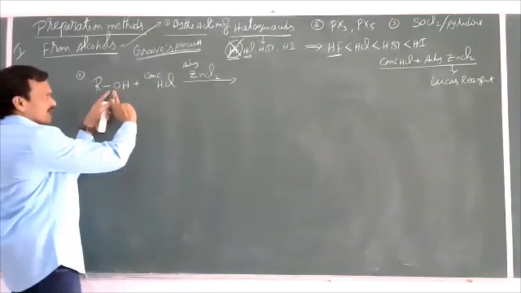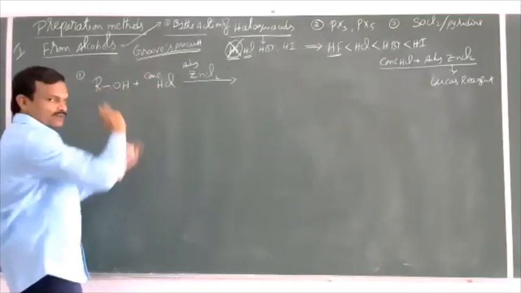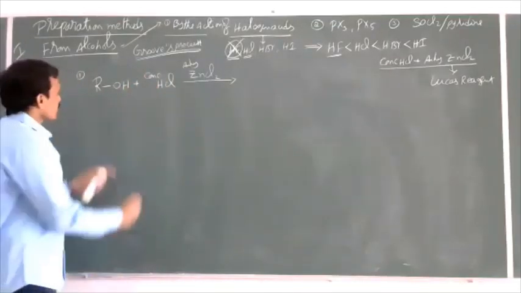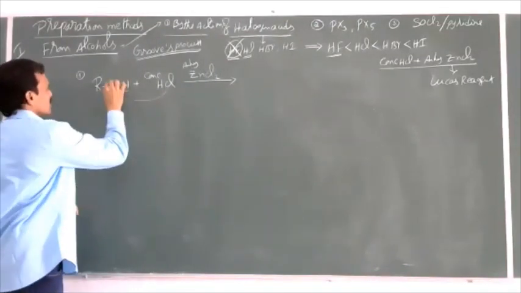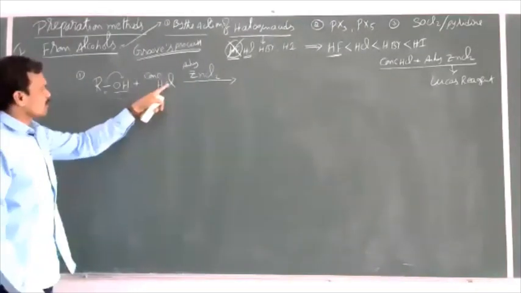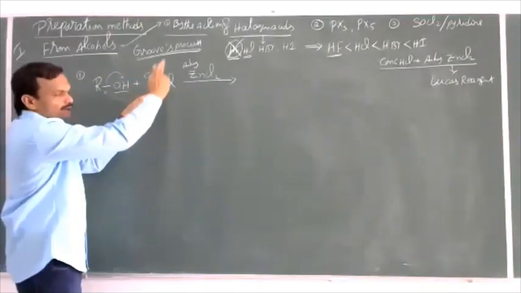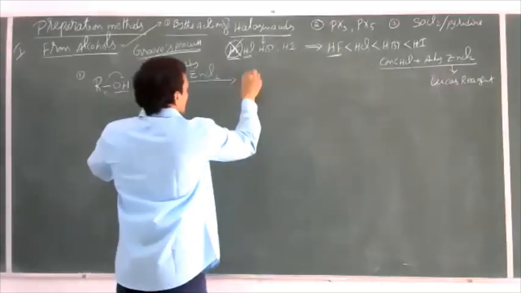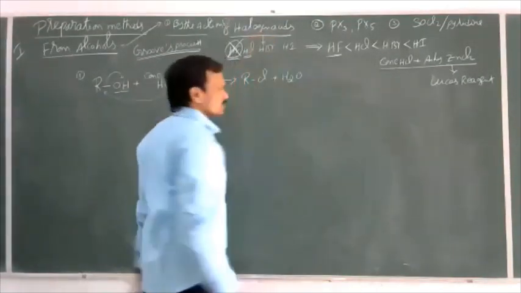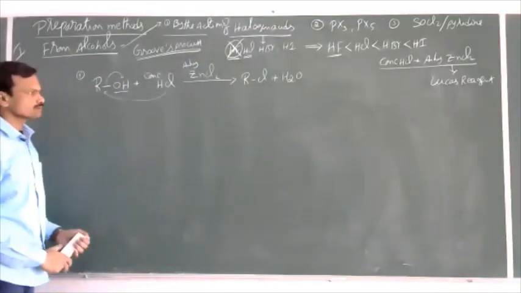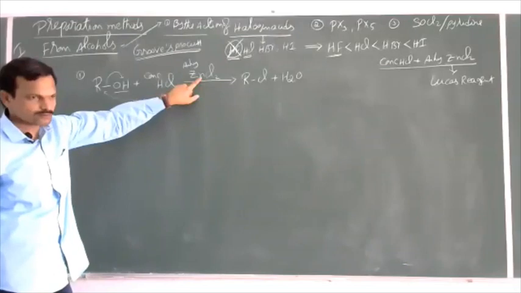Now, when alcohol is allowed to react with concentrated HCl, this is a nucleophilic substitution reaction. So here Cl minus replaces OH minus. The replaced OH minus and H plus combine to form water. Then we get RCl plus H2O. And here, what is the role of anhydrous ZnCl2?